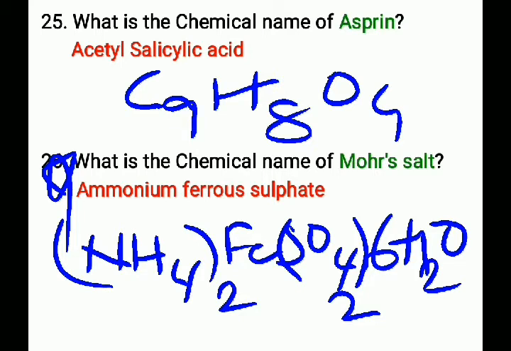The chemical formula of Mohr's salt is (NH4) taken twice, Fe(SO4) taken twice, 6H2O. And the chemical name is ammonium ferrous sulfate.